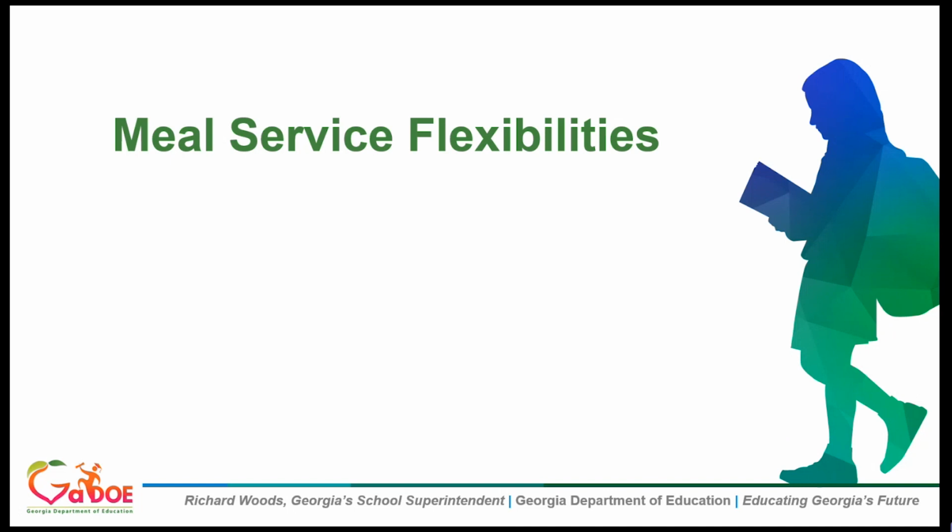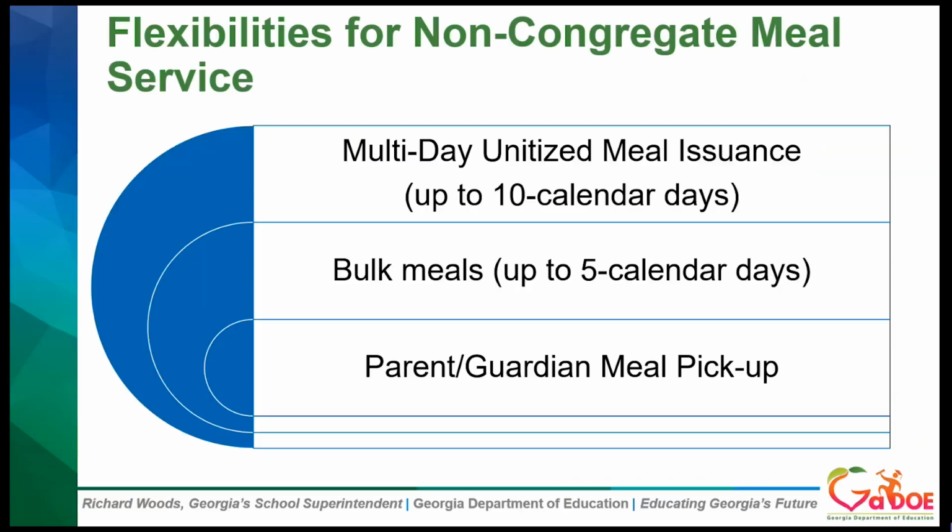Thank you. Okay, so I get the pleasure of talking about the meal service flexibility. Now that we've determined how to figure out if you're rural or not, these are the flexibilities that are available with non-congregate. So the additional flexibilities with non-congregate are multi-day unitized meal issuance for up to 10 calendar days, bulk meals for up to 5 calendar days, and parent guardian pickup. With the multi-day unitized meal issuance, weekend meals are included in those 10 calendar days.